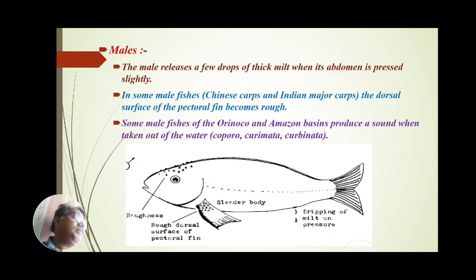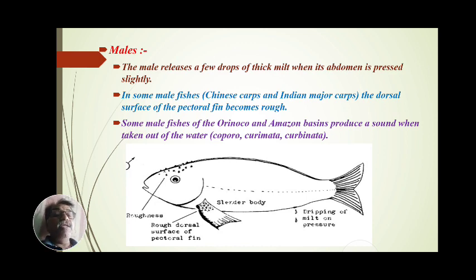Then the males. What are the identifying characters of the males? The males release a few drops of thick milk when the abdomen is pressed slightly.